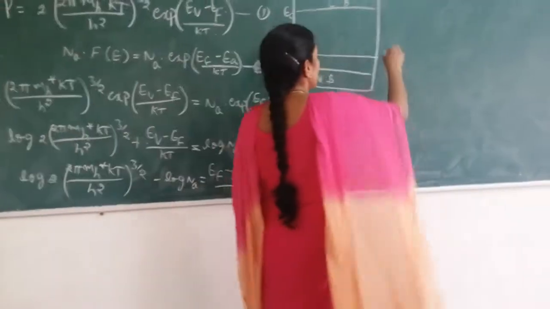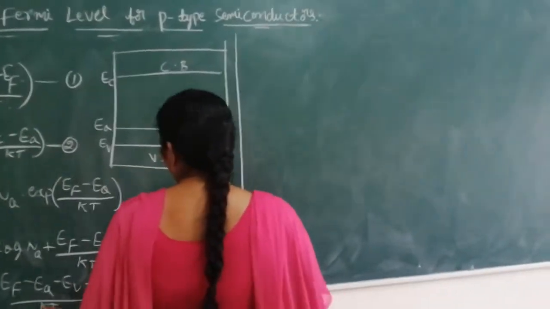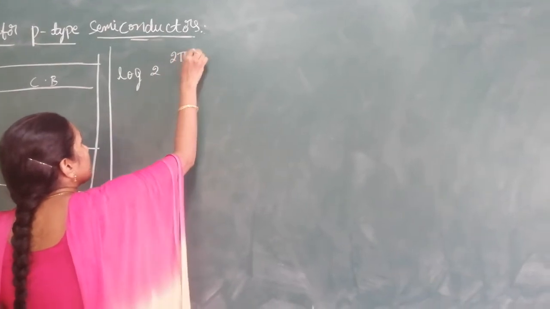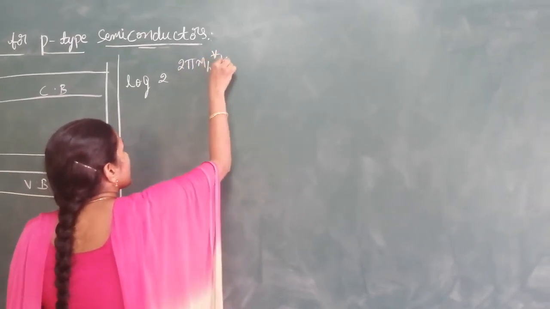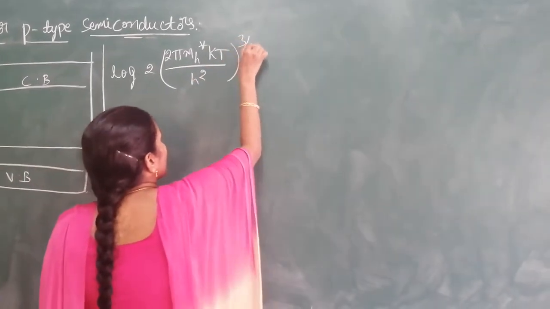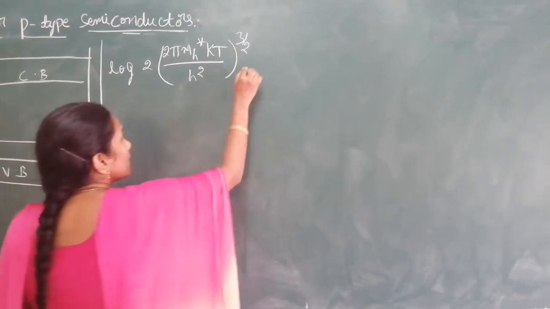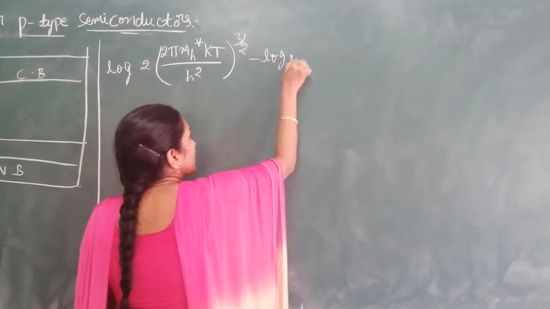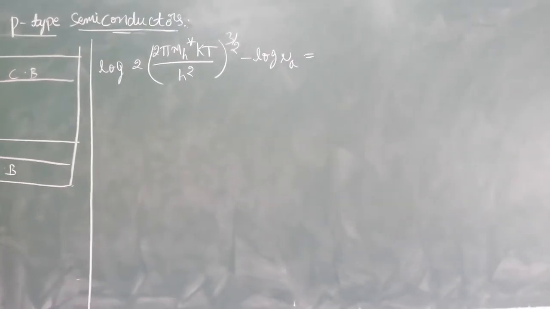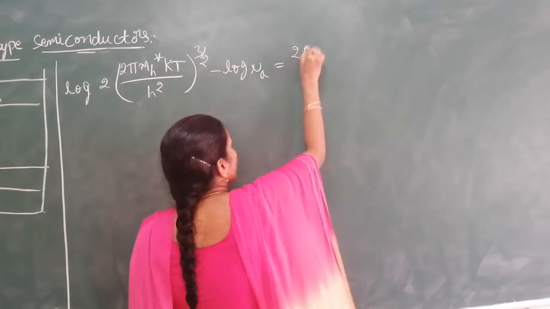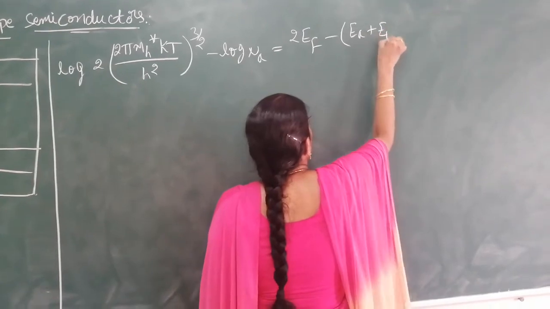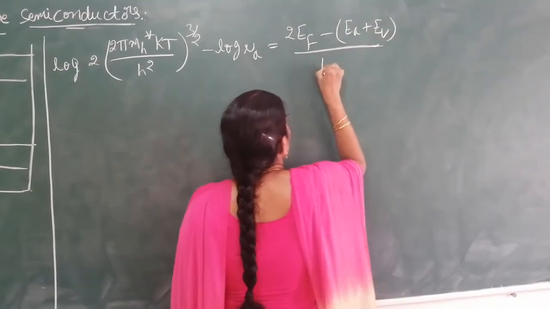I am writing this here: the left hand side is log of 2 into (2π m_h* kT / h²)^(3/2) minus log N_A, which is equal to 2E_F minus (E_A plus E_V) by kT.